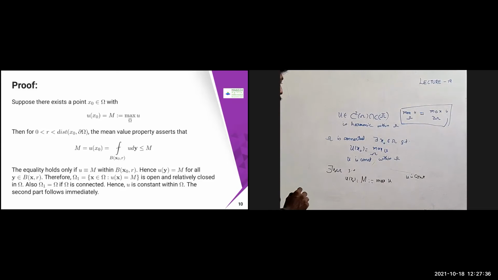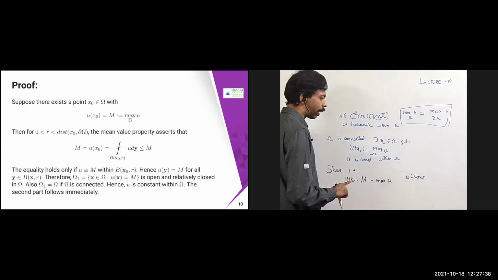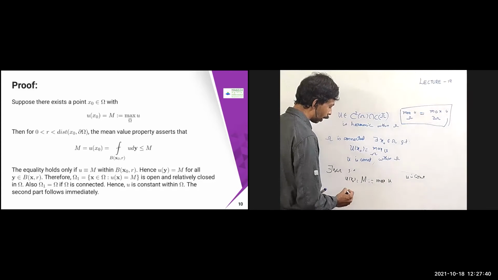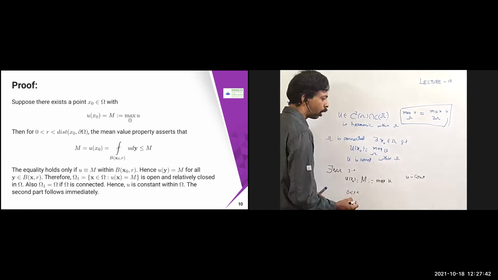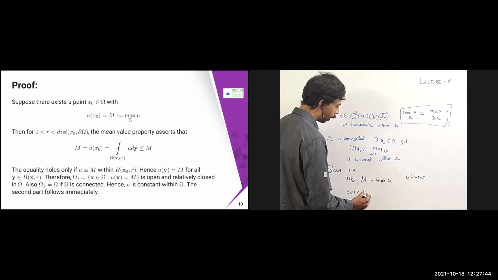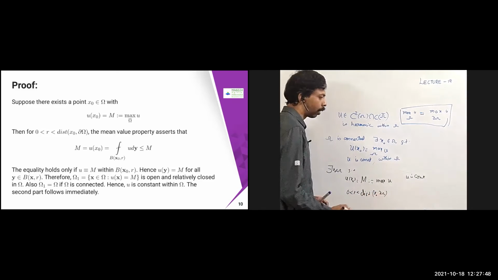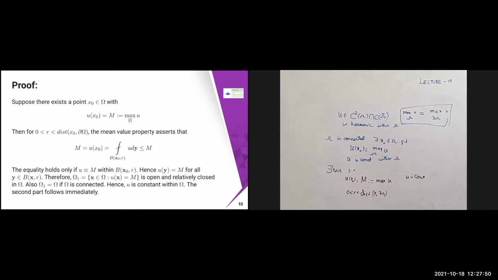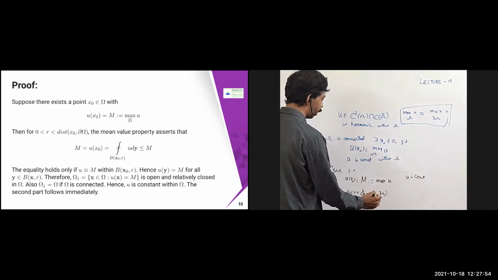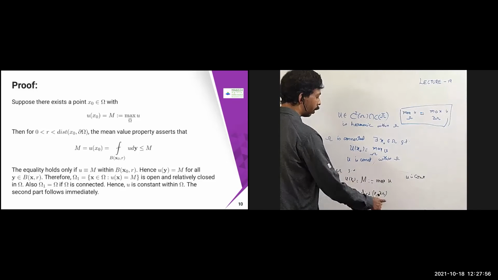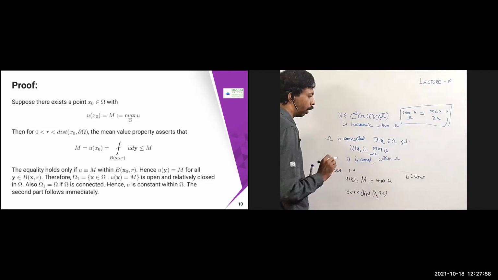From this, I can define my r such that 0 less than or equal to r less than or equal to the distance between this x naught, which exists, and the boundary of omega. That is going to be there.